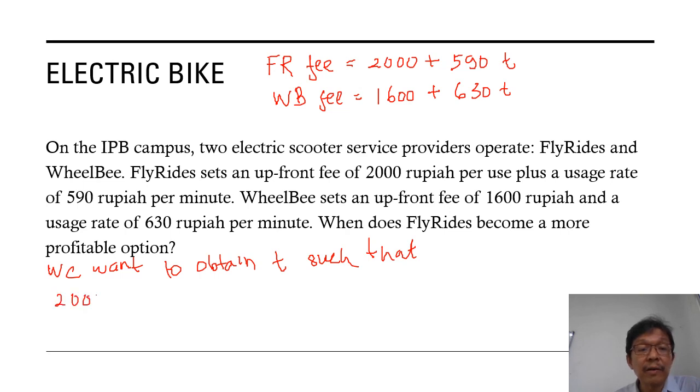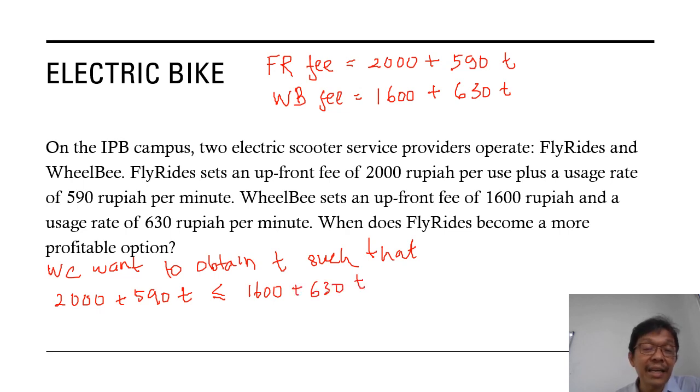2,000 plus 590T is less than or equal to this plus 630T.